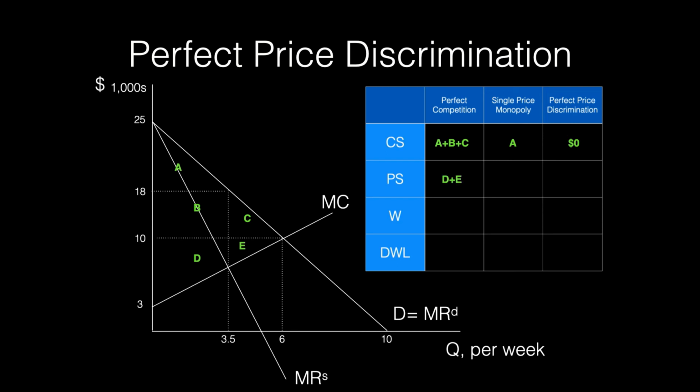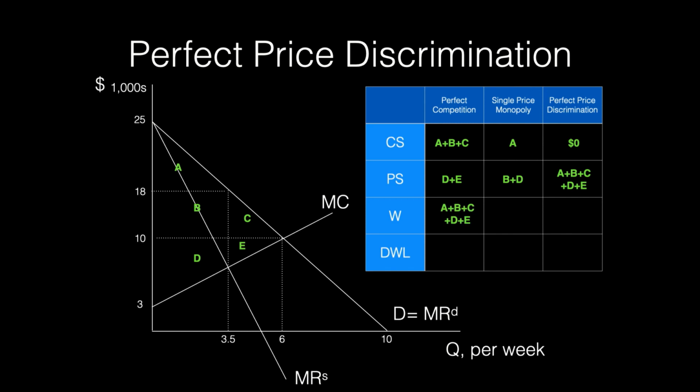Under perfect competition, producer surplus is the area below the competitive price of $10 and above the marginal cost curve. So producer surplus is area D plus E. For the single price monopolist, producer surplus is the area below the price of $18 and above the marginal cost curve, which is area B plus D. For perfect price discrimination, the firm captures all of the potential surplus. It's the area below the demand curve and above the marginal cost curve. And so producer surplus under perfect price discrimination will be area A plus B plus C plus D plus E.